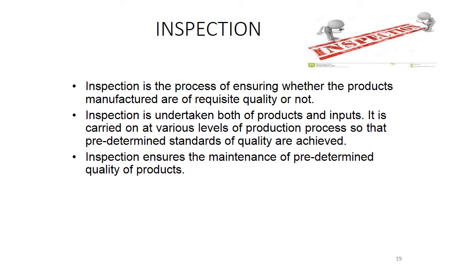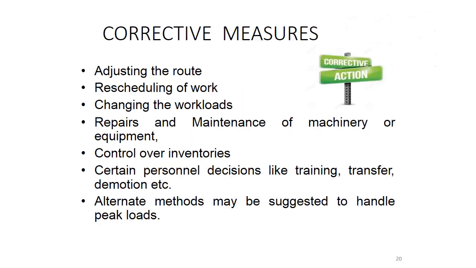We check that the material we are taking is of good quality, because good quality material can lead only to a good quality product. So we have to inspect first what inputs we are taking. It is carried out at various levels of the production process, so that predetermined standards of quality are achieved. Inspection ensures the maintenance of predetermined quality of products.